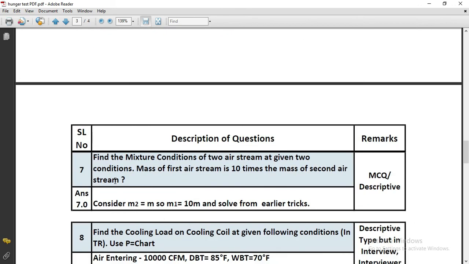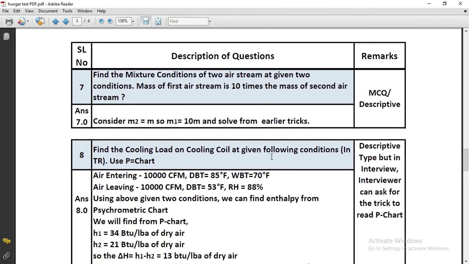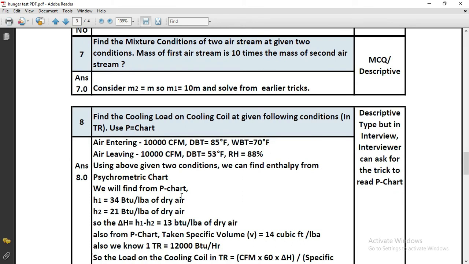Question number 7 is the same as question number 6. Here the masses are different only. I have left this question for your own practice. Let's move to the next question.